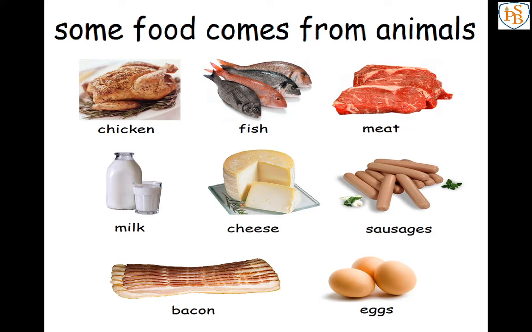Then urad dal. Urad dal is a type of pulse. So pulses we get from what? From plant or from animal? Yes, pulses we get from the plant. So the source of urad dal is plant.